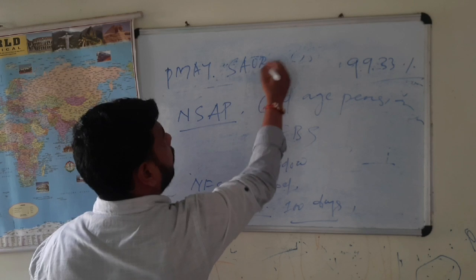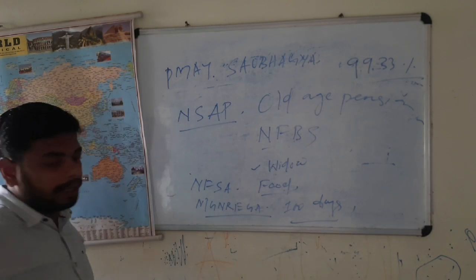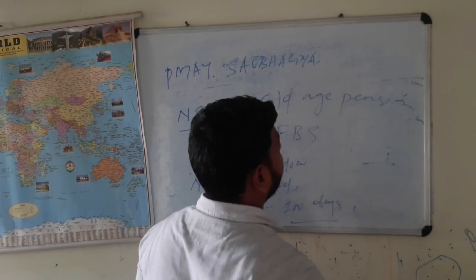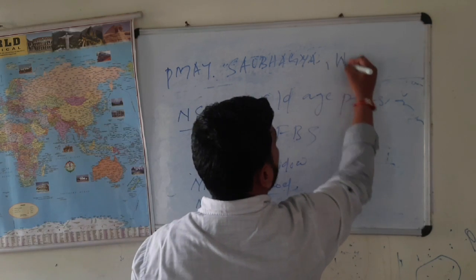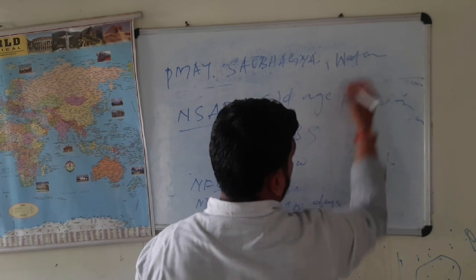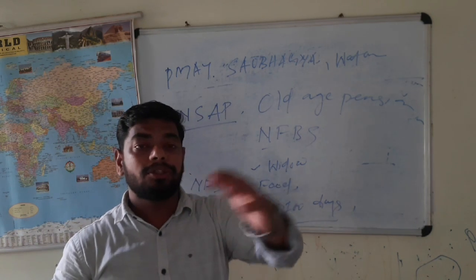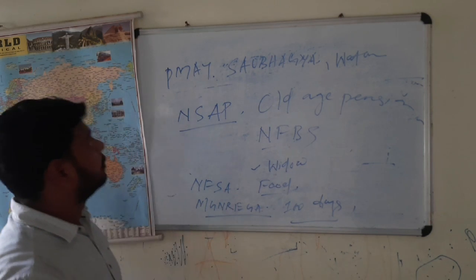I will tell you all this in the next class in detail. Further, the Har Ghar Jal Mission, and many more. It means that pipe water connections will be provided to all the people, okay. So these are the things.